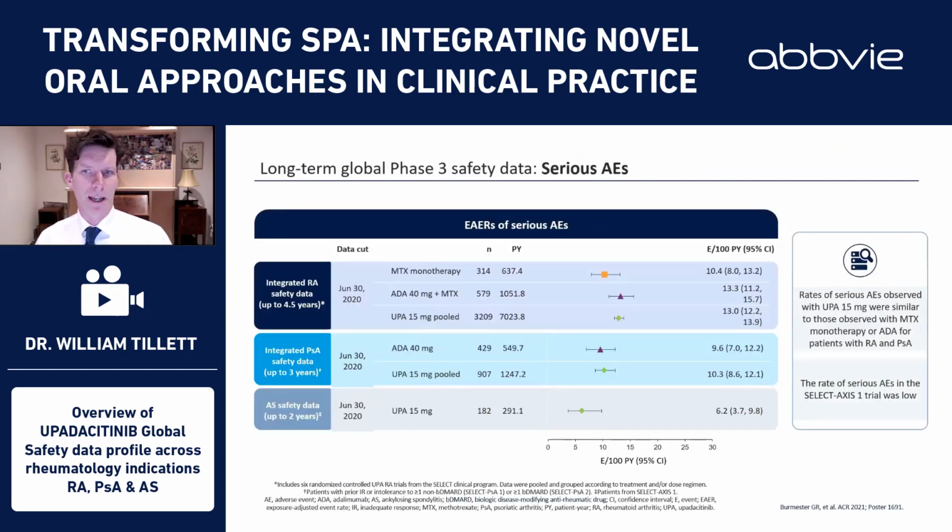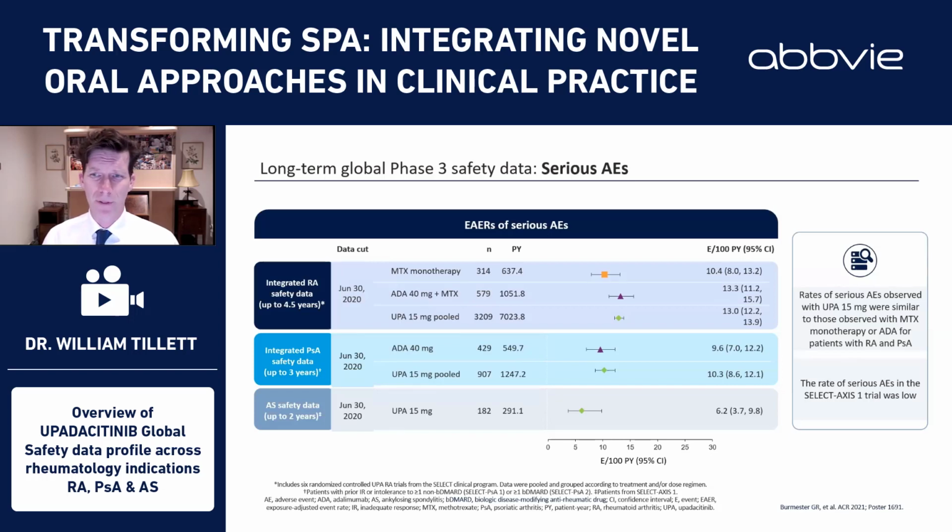So let's look at serious adverse events. We're going to keep the color theme so it's easy for you to follow all the way through, but navy blue for rheumatoid arthritis, pale blue for psoriatic arthritis, and that pale gray for ankylosing spondylitis. And here we're looking at serious adverse events, and you'll see that the rates of serious adverse events were similar with upadacitinib 15 milligrams as they were with methotrexate monotherapy or adalimumab for patients with RA or PSA.